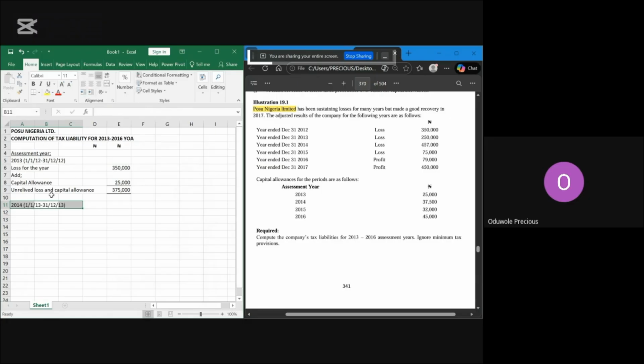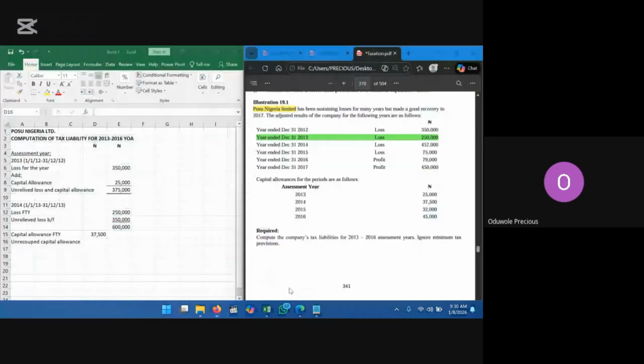So the next one is now you have before you start. Now let's look at this 2014 year of assessment. The basis period is from 1st January to 31st of December of 2013, which is this one, this other one, right? Which is this one. So they made another loss. So you now write, you start from loss for the year.